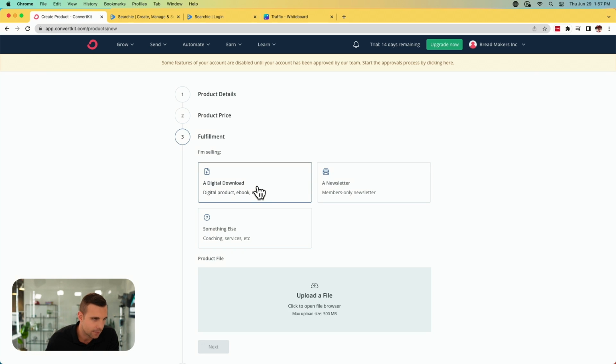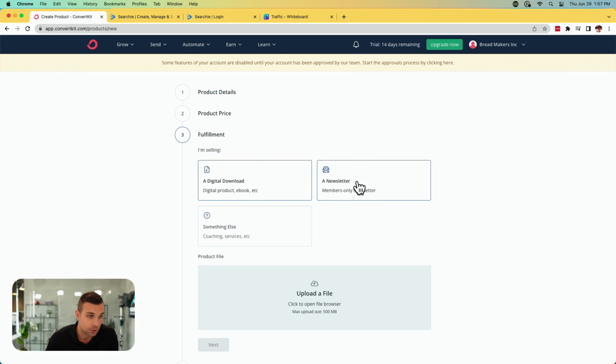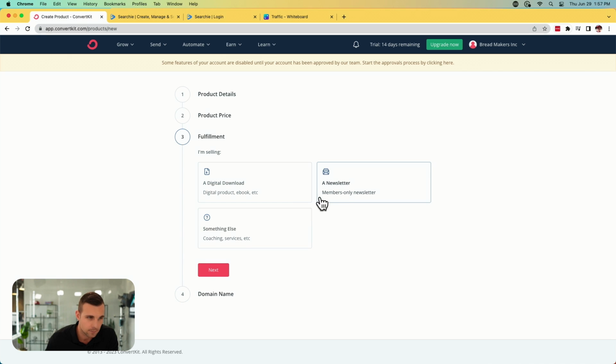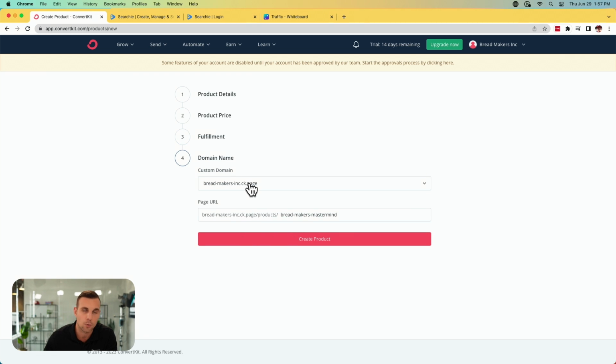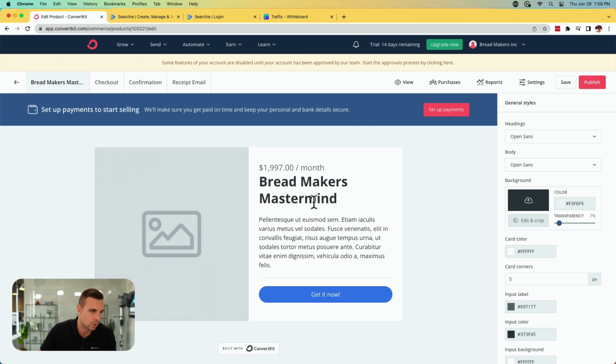Next, there's going to be the fulfillment. So again, if this is a digital download, if this is a newsletter for members only, or something else, whether it's a coaching service or whatever. So we're going to do something else because this is going to be an ongoing membership, and we're going to make use of our second tool very soon here where we're going to deliver this actual Bread Makers Mastermind. All right, so we click create product. You can see it creates a page here for you as well, specifically for that product.